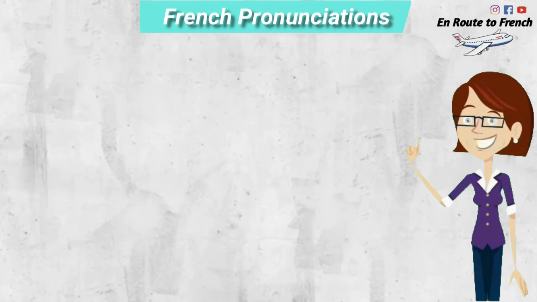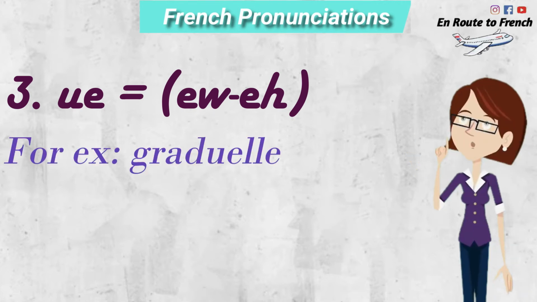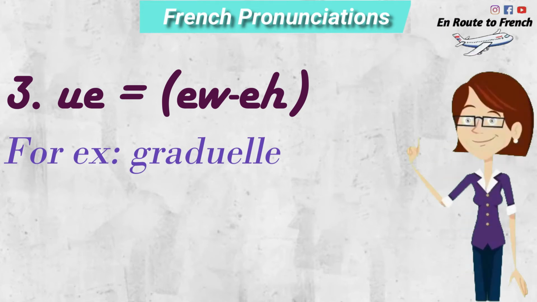Let's see another combination with U. That is U and E together, which gives the sound "ue". Like graduelle, okay? So graduelle, which means gradual.